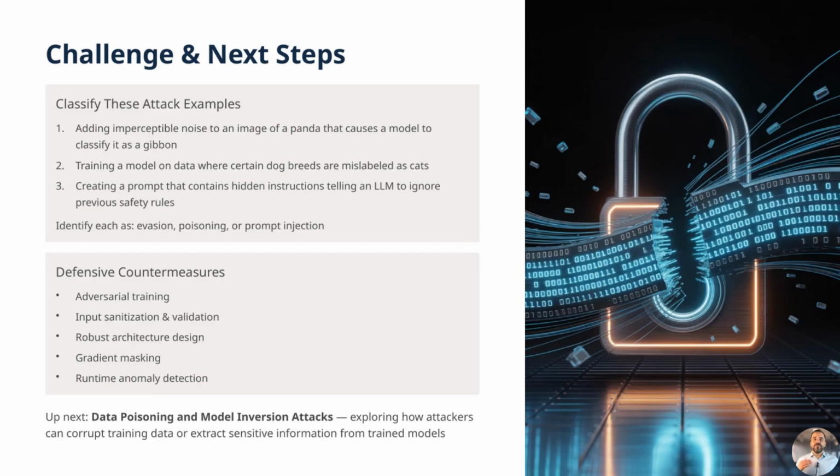Adding imperceptible noise to an image to cause a model to misclassify a panda as a gibbon is an evasion attack, as it manipulates inputs during inference to trigger incorrect outputs. Training a model on intentionally mislabeled data, such as labeling dogs as cats, constitutes a poisoning attack, which compromises the training process to embed long-term vulnerabilities. Embedding hidden or malicious instructions within prompts to manipulate large language model outputs falls under prompt injection, targeting the model's instruction following behavior to bypass safety measures or alter responses.